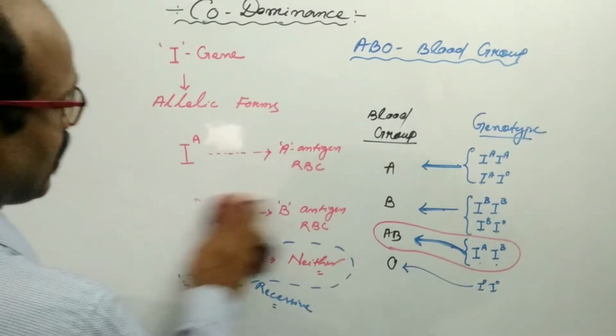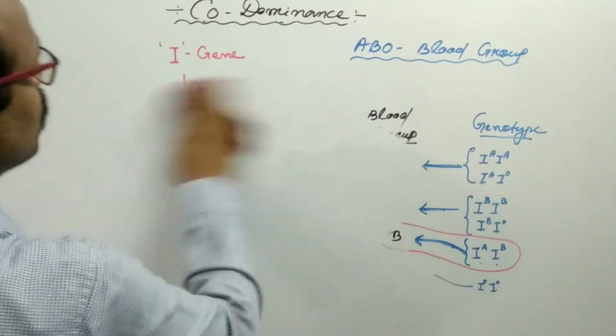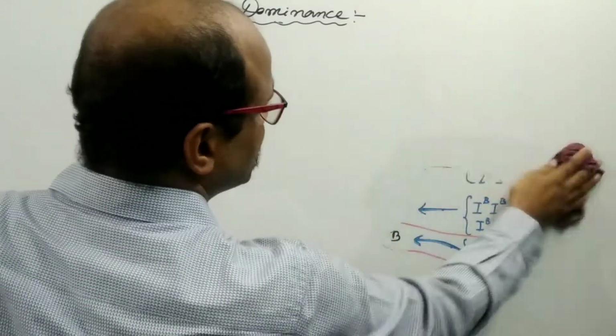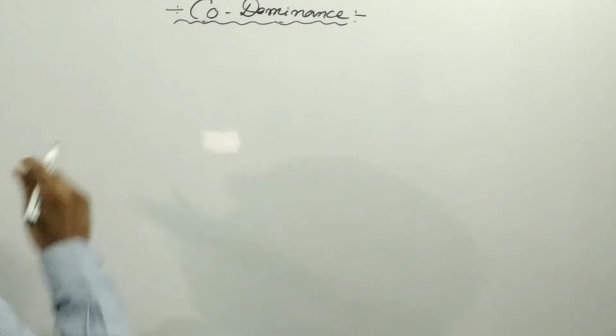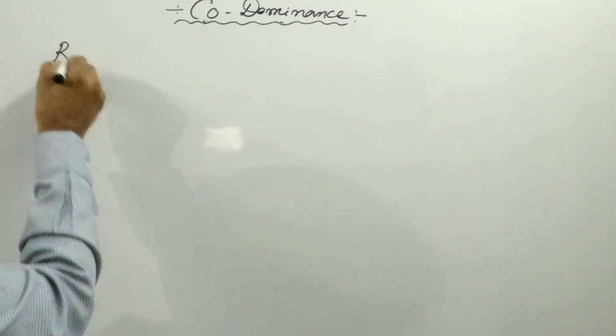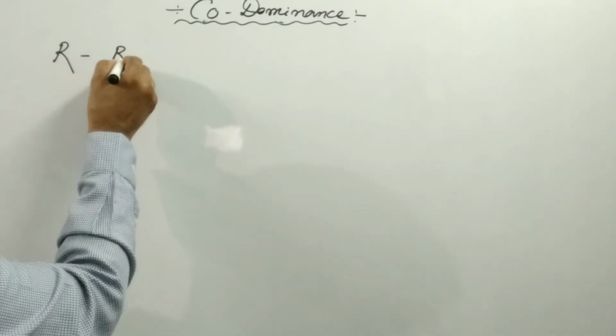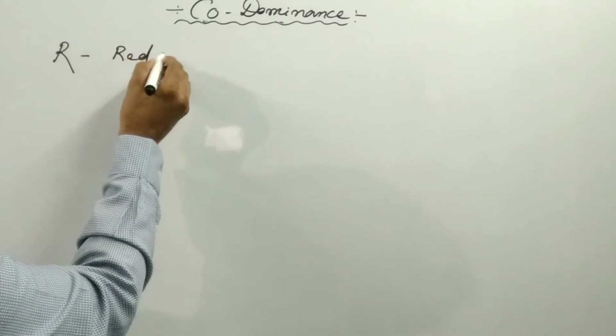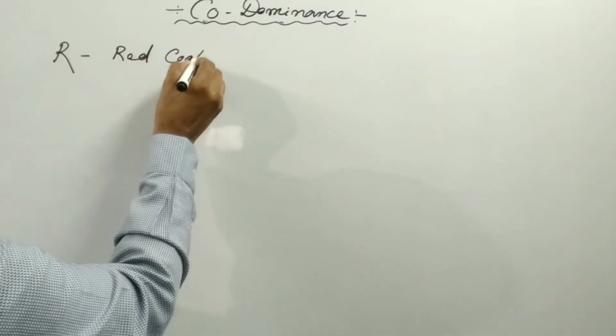The coat color of cattle, which is also controlled by, suppose, two types of genes. One is the R gene, which has the tendency towards production of red coat color.